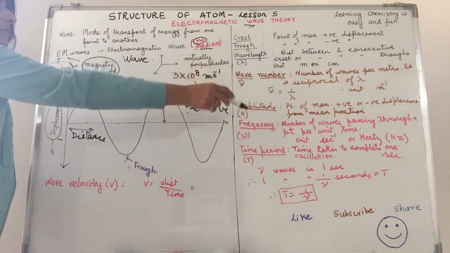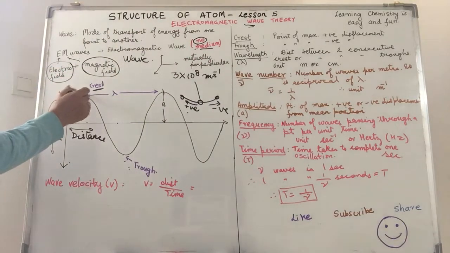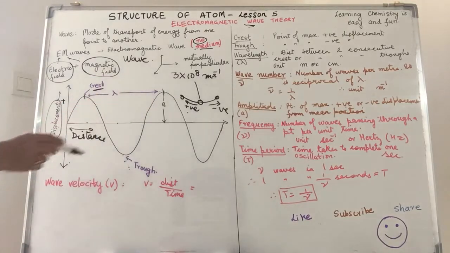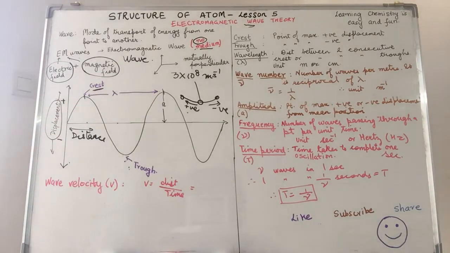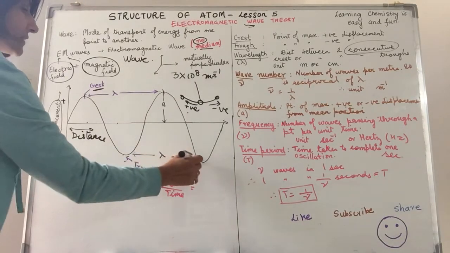So as the wave advances, there will be more crest and troughs. Distance between any two consecutive. The word is consecutive. Consecutive means coming one after the other. Distance between two consecutive crests or two consecutive troughs is what we call as wavelength.